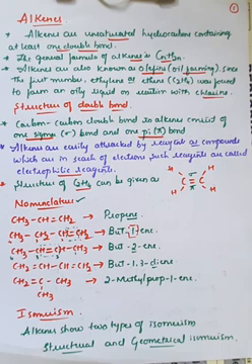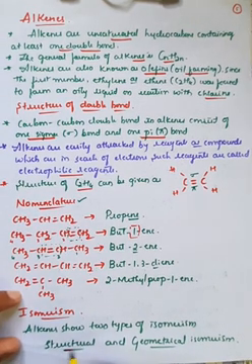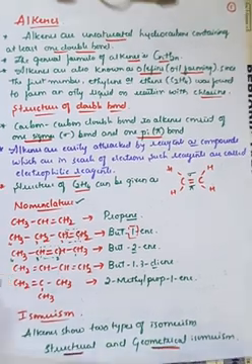Further, if you go for isomerization or isomerism, isomerism is generally when molecules or compounds have the same molecular formula but differ in their physical or chemical properties. If the physical and chemical properties are different and the molecular formula is the same, then those are called isomers, right? Generally alkenes show two types of isomerism. One is called structural isomerism, and the second one is called geometrical isomerism.